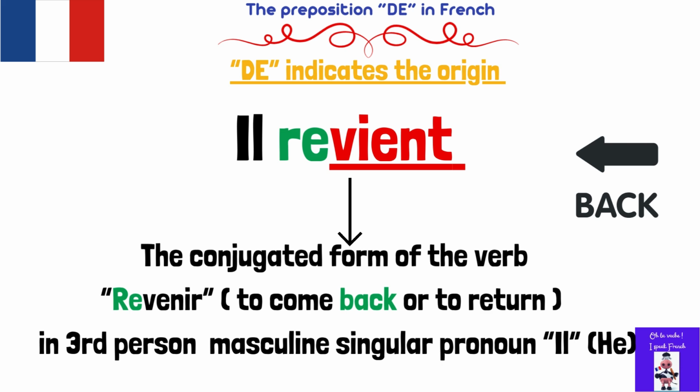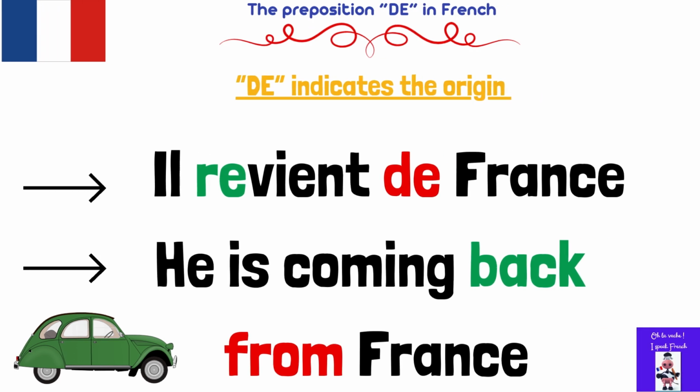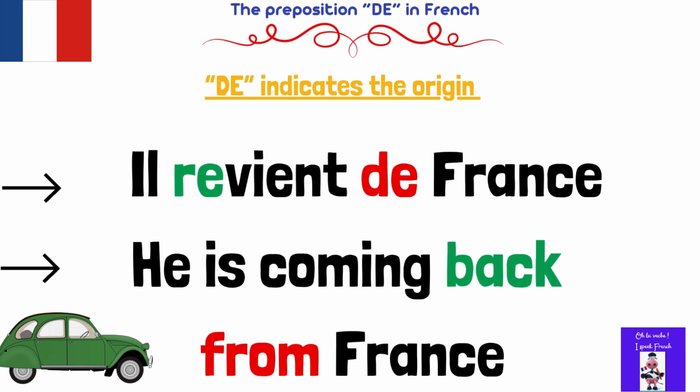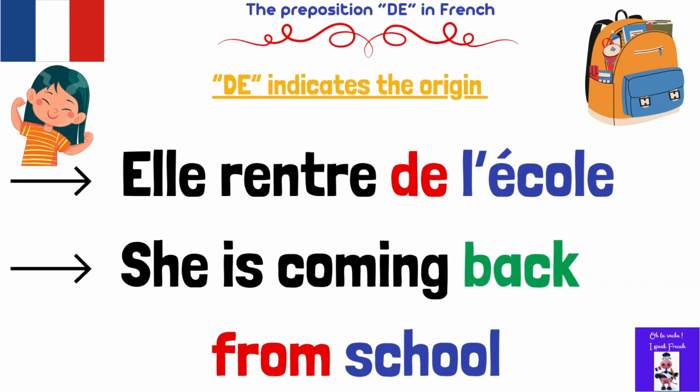So we say il revient de France. He is coming back from France. Let's have another example. Elle rentre de l'école.